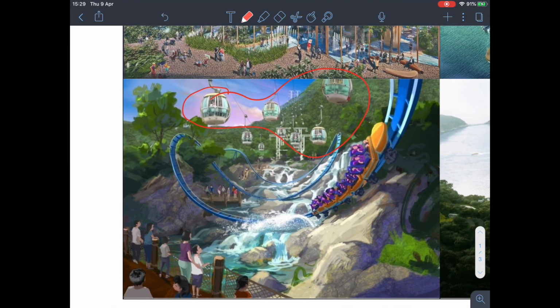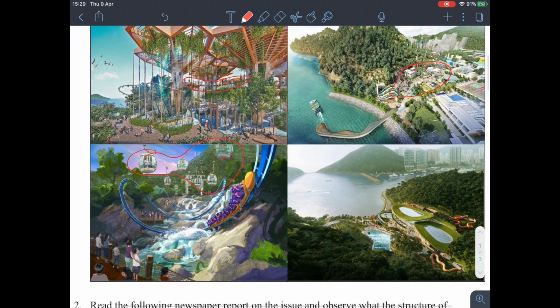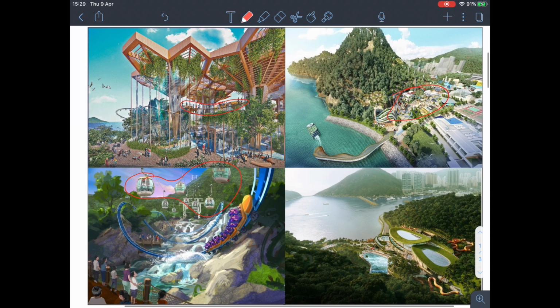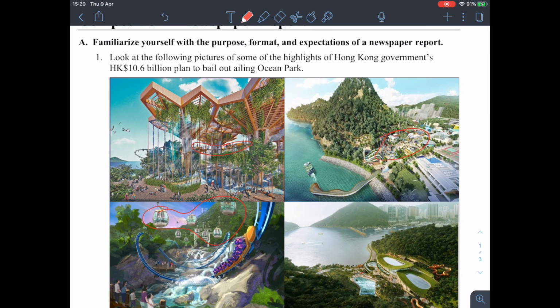The structures or the facilities here are only imaginary, because this is proposed by the Hong Kong government. Ocean Park is losing money every year, and last year they lost around $500 million. So they might have to close down.